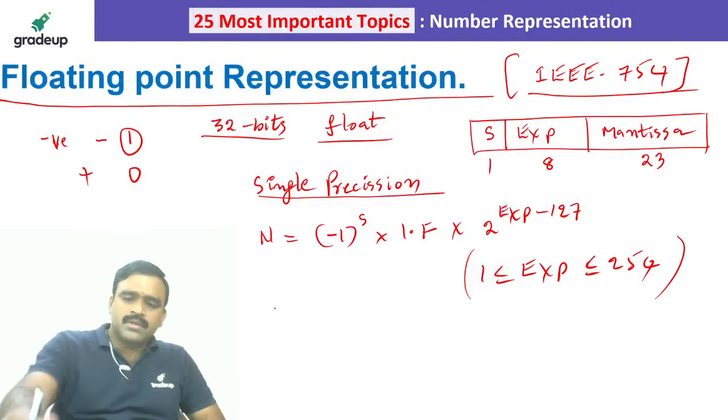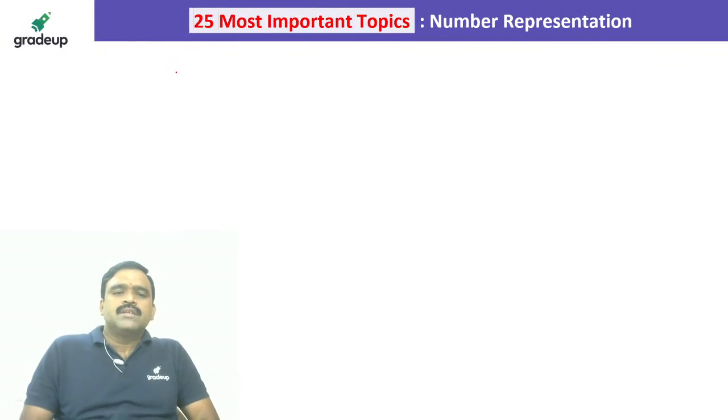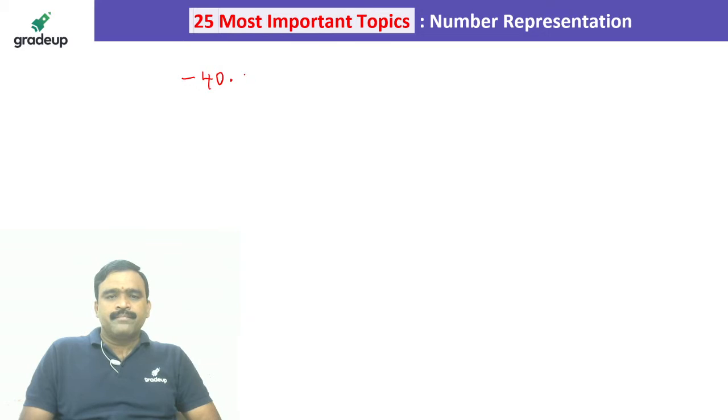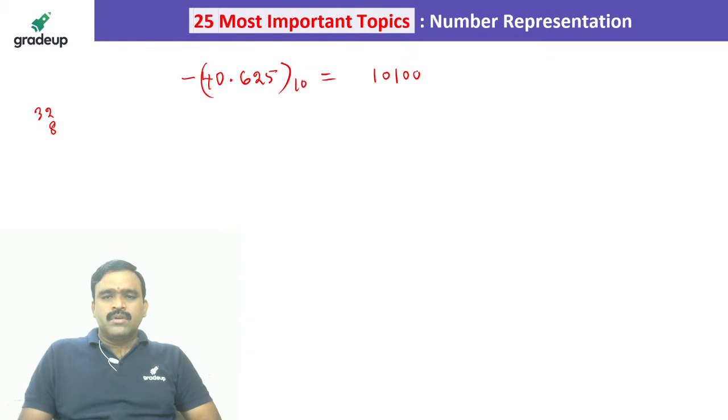Then we have to represent it in the form of floating point. One example I will tell you. Something like we are having minus 40.625. I have to represent this decimal number in the form of IEEE 754. So 40 is nothing but 32 plus 8. So 2 power 5 is there, 2 power 4 is not there, 2 power 3 is there, and 2 power 2, 2 power 1, 2 power 0 are not there: 101000.